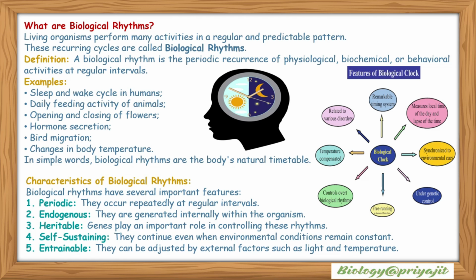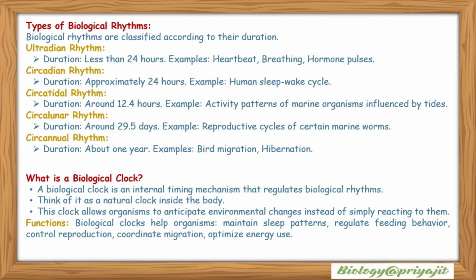Characteristics of biological rhythm. Biological rhythms have several important features. Periodic: they occur repeatedly at regular intervals. Endogenous: they are generated internally within the organism. Heritable: genes play an important role in controlling these rhythms. Self-sustaining: they continue even when environmental conditions remain constant. Entrainable: they can be adjusted by external factors such as light and temperature.